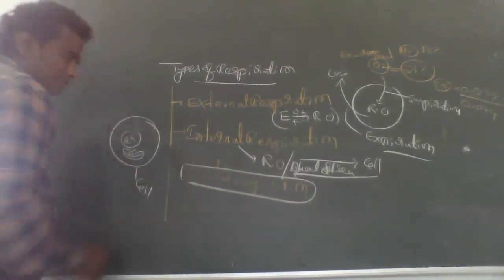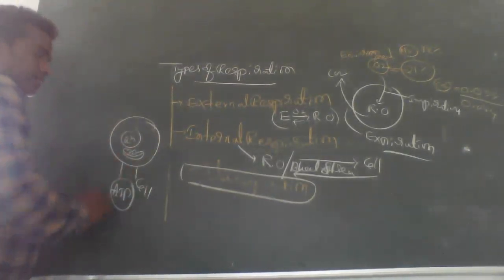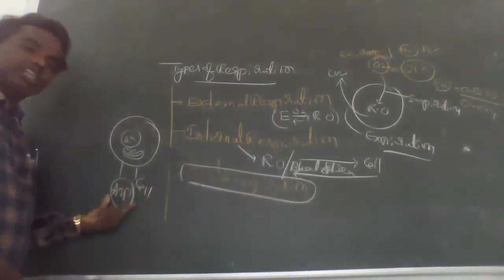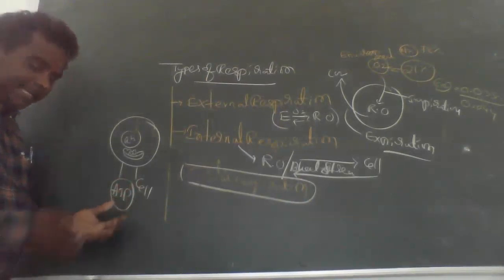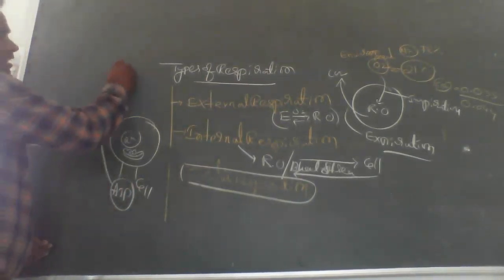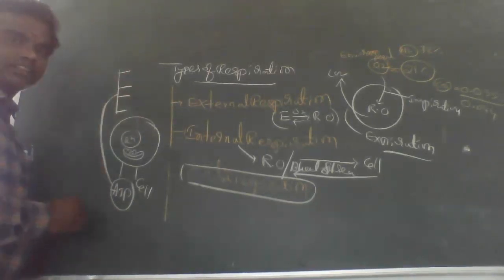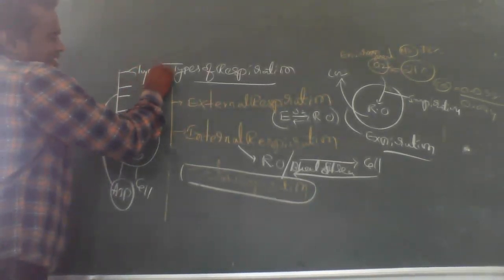Cellular respiration produces ATP energy. The ATP is produced in 4 steps. What are the 4 steps? Number 1, glycolysis.